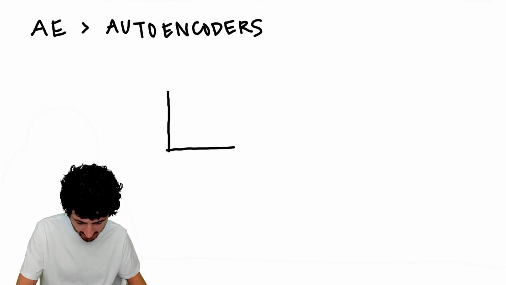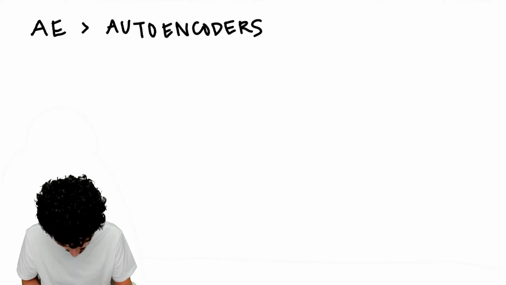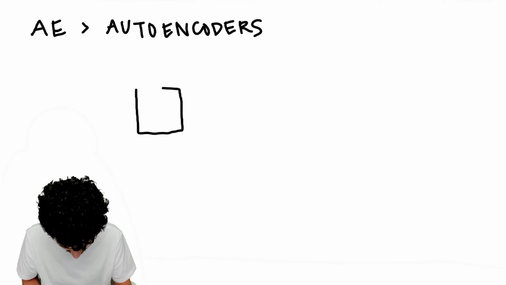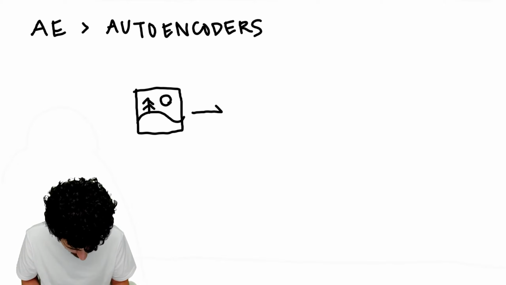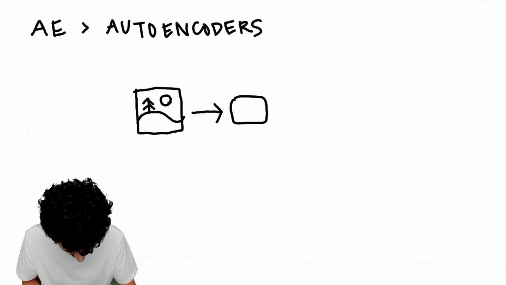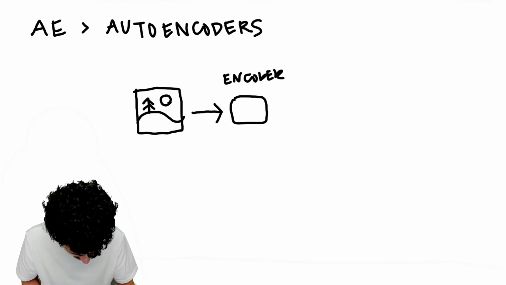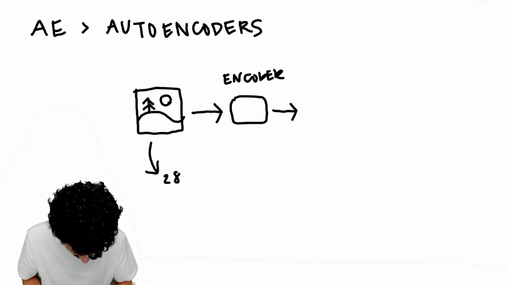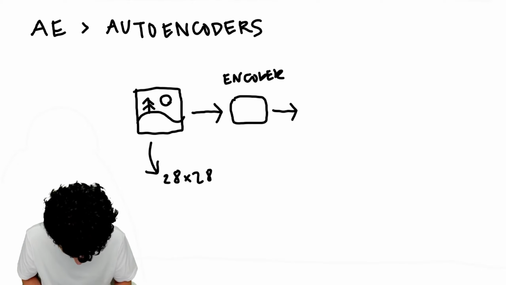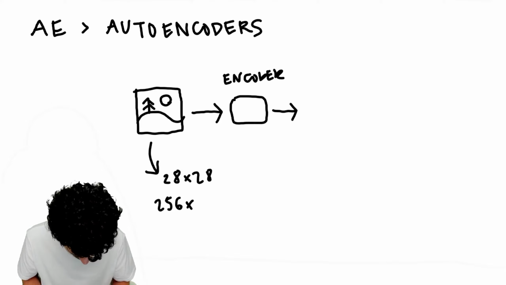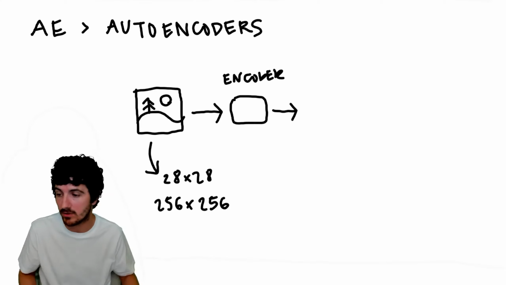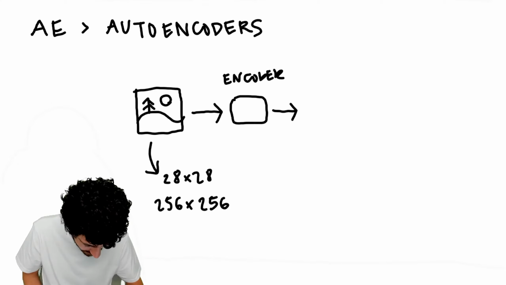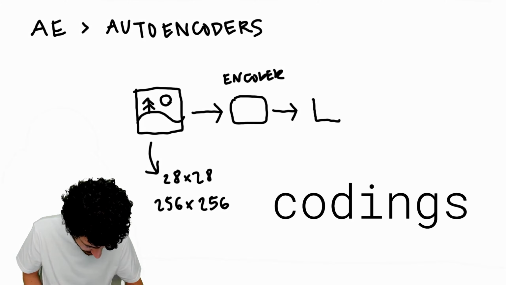This is the overall way of seeing it. But what is actually happening is that we take that initial image of a tree with the sun and the landscape and put it into a network. This is what's called an encoder. For this image, which maybe is 28 by 28, or maybe 256 by 256, whatever amount of pixels you want, it's going to generate something called the codings.